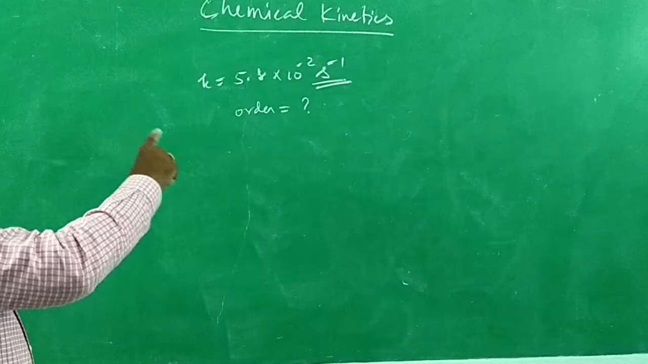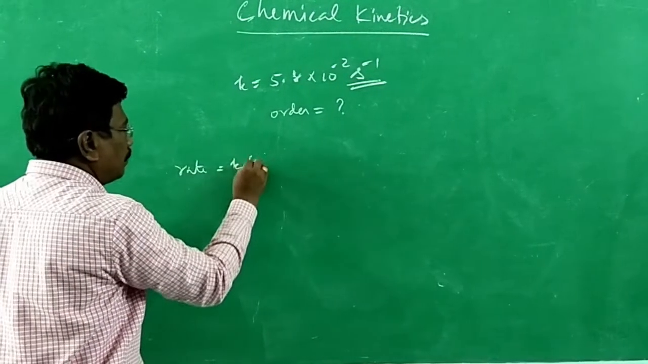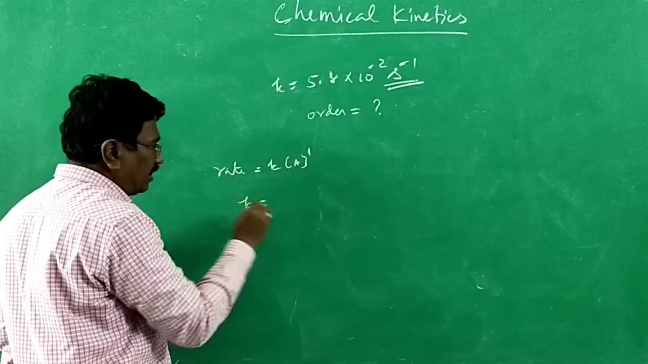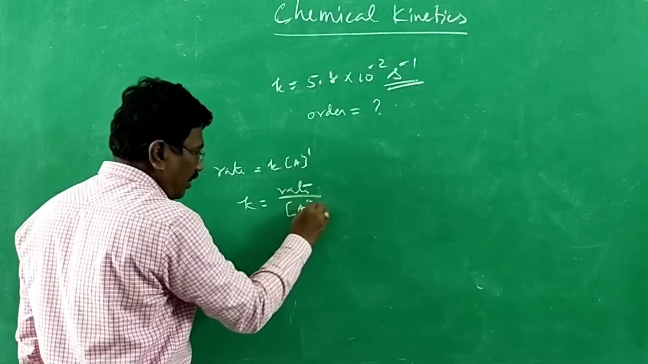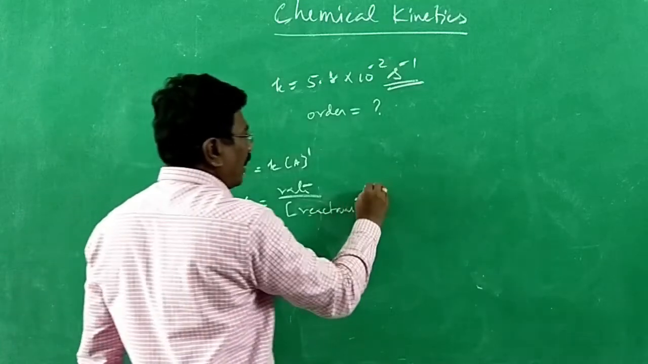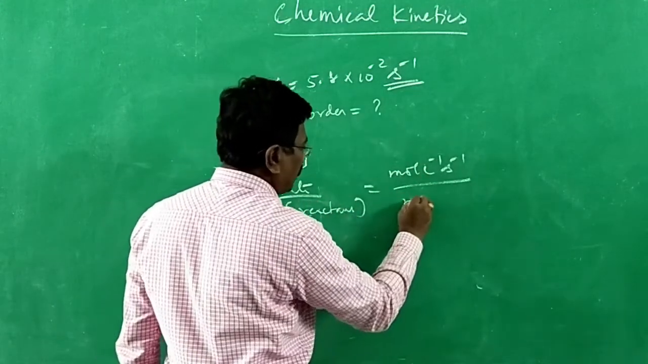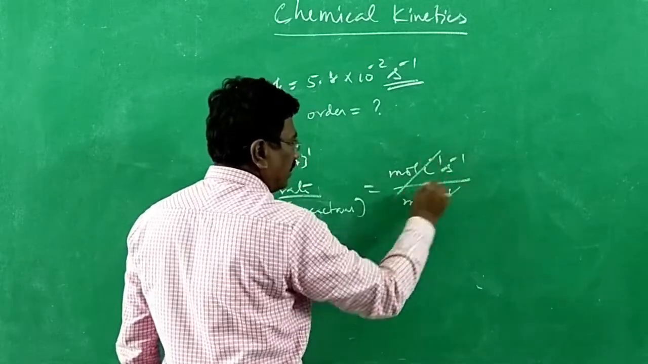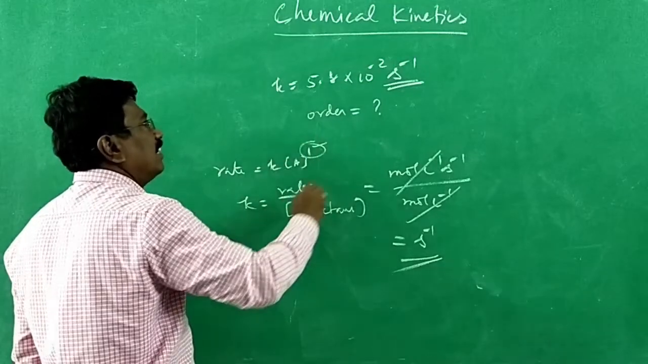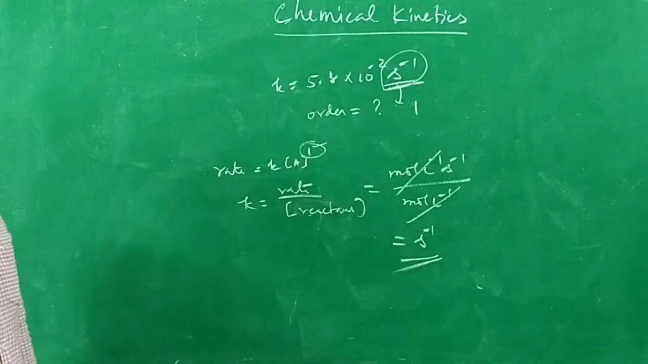It is the unit for rate constant of a first order reaction because rate is equal to rate constant times molar concentration to the power 1 for first order reaction. Therefore, K, rate constant, is equal to rate by molar concentration of reactant. Unit for rate is mole per liter per second. Unit for concentration of reactant is mole per liter. Mole per liter gets cancelled. Therefore, unit is second inverse. This unit is applicable only for a first order reaction. As per the unit, we come to the conclusion that it is first order reaction. That's all. No other data is given.